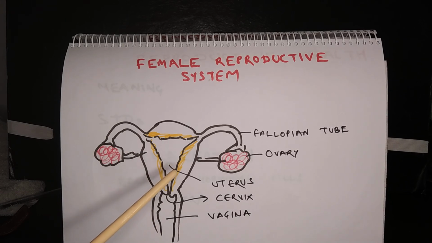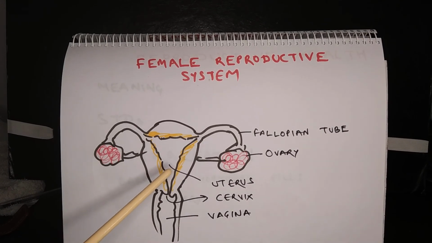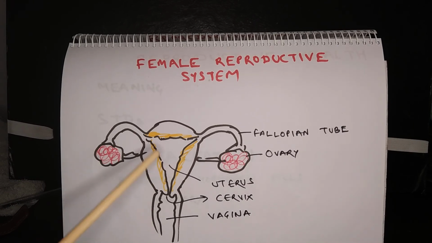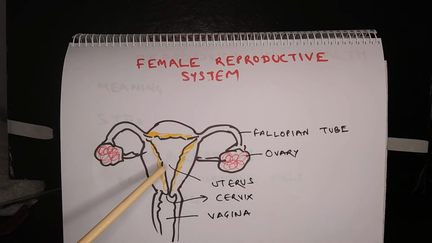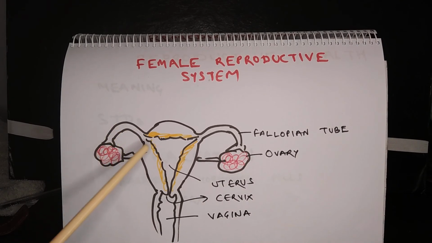Once the implantation is complete, only then people say that pregnancy has started, and after that the gestation period starts. The gestation period usually lasts for about 40 weeks or 9 months, in which period the embryo undergoes many rounds of development to become a fully developed baby, which is delivered once the gestation period is over. Okay.